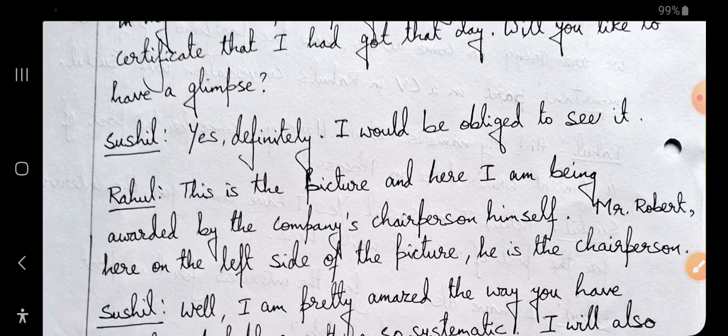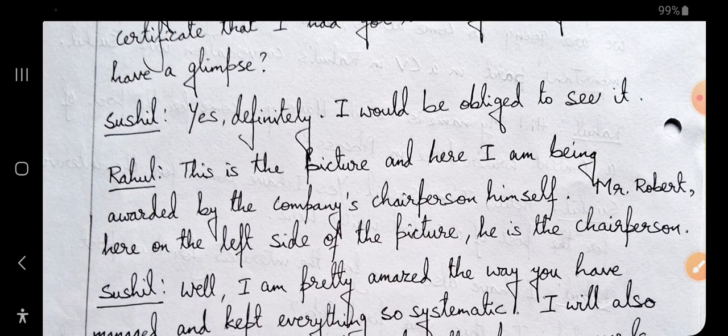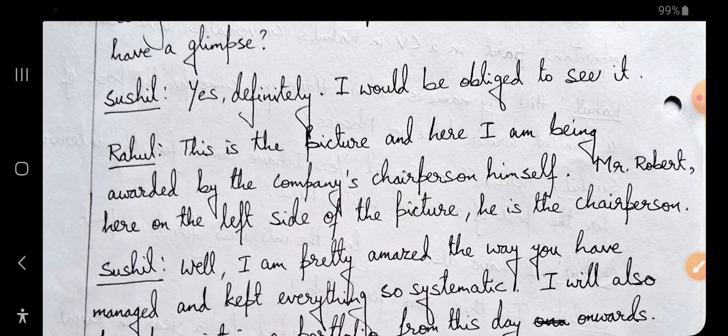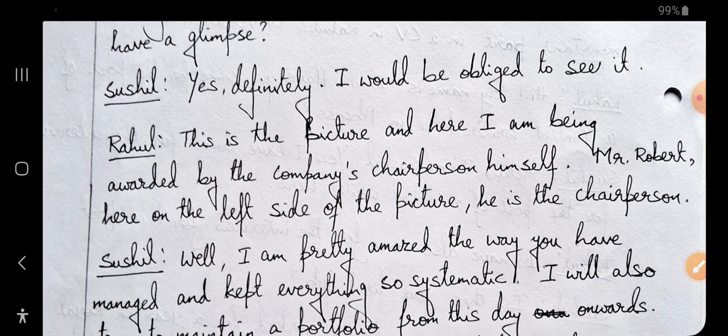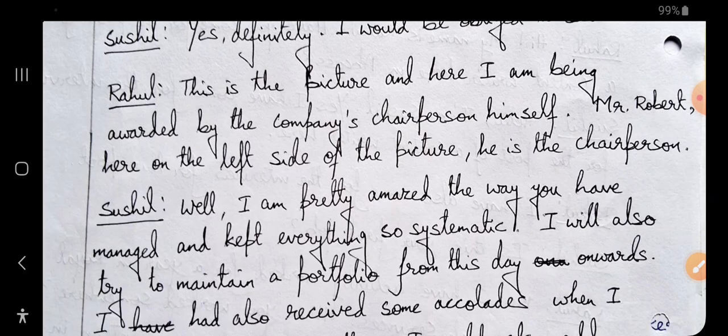Sweet. Then Rahul says that this is the picture and here I am being awarded by the company's chairperson himself, Mr. Robert, here on the left side of the picture. He is the chairperson there. So he is showing that, and you can see that whenever dialogue writing is there, somebody who is reading it can literally feel that somebody is sharing some details or conversing in that fashion. So you are making that person read that particular dialogue, okay. So that is the power of dialogue.